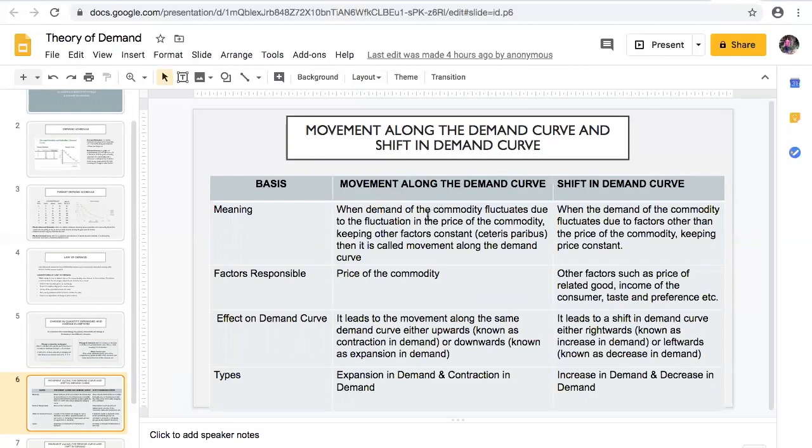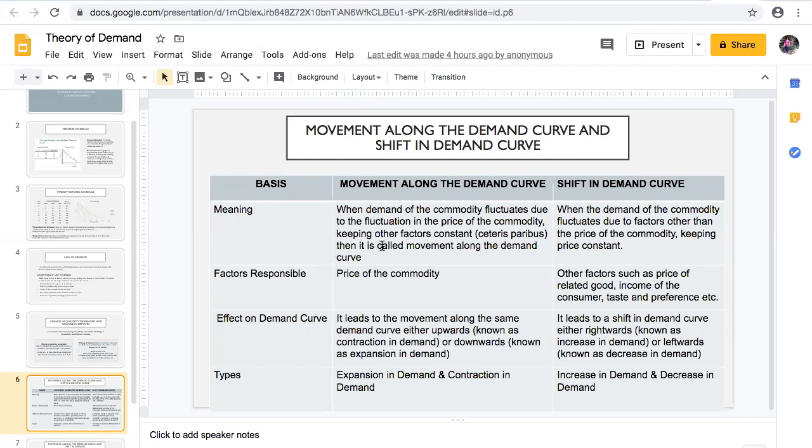Please listen carefully. When demand of the commodity fluctuates, changes, increases or decreases due to the fluctuation in the price of the commodity, keeping other factors constant, ceteris paribus, it is called movement along the demand curve.